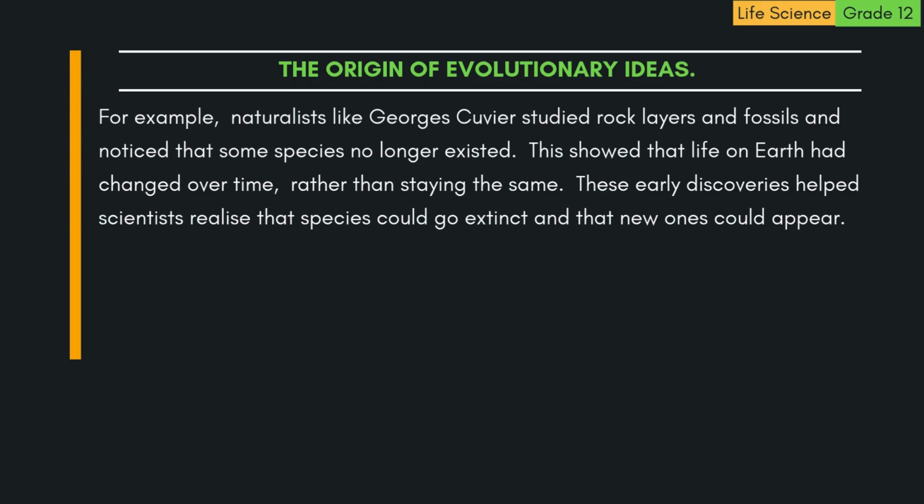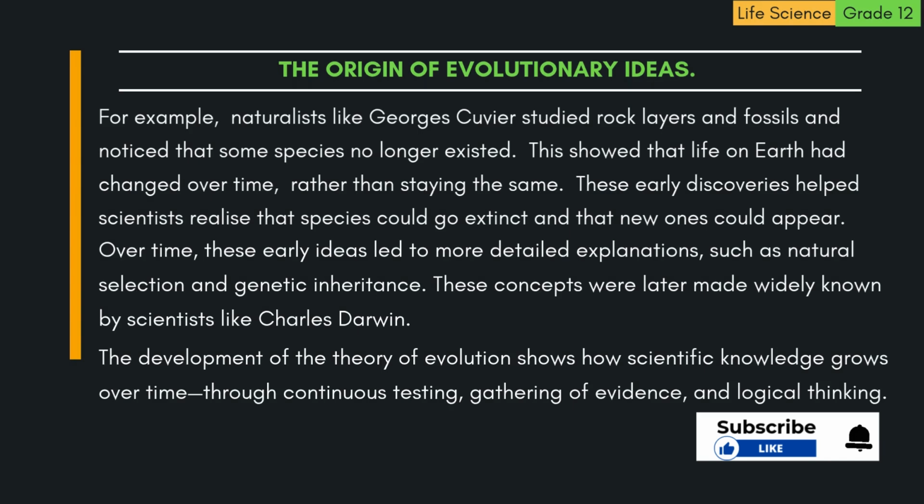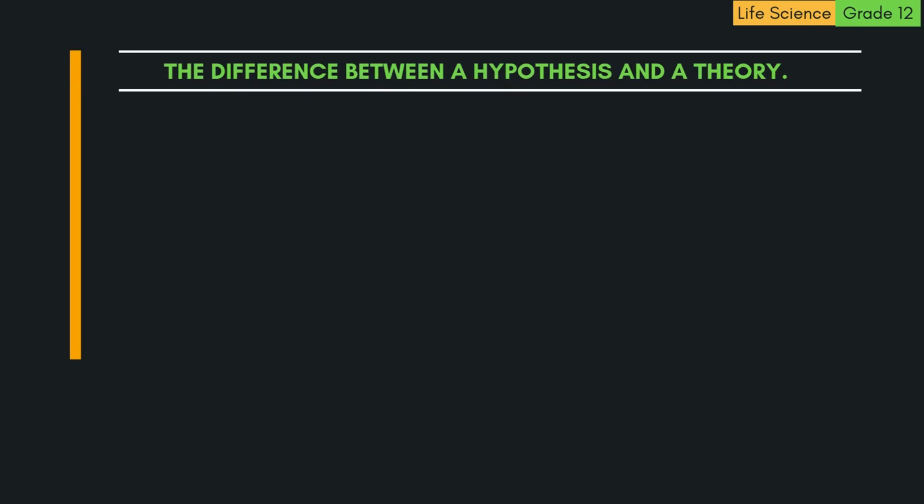These early discoveries helped scientists realize that species could go extinct and that new ones could appear. Over time, these early ideas led to more detailed explanations, such as natural selection and genetic inheritance. These concepts were later made widely known by scientists like Charles Darwin. The development of the theory of evolution shows how scientific knowledge grows over time, through continuous testing, gathering of evidence, and logical thinking.